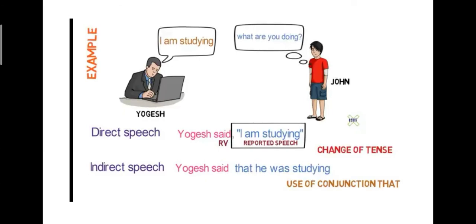First, the reporting verb, said. Said, the reporting verb, doesn't change, it remains said. Then we remove commas and use the conjunction that. After we have removed the commas, the reported speech will change according to the tense. The tense here is present continuous, and in indirect speech it will change into past continuous. So, there are a number of rules we follow in the change of direct speech into indirect speech. Let us learn them in detail.